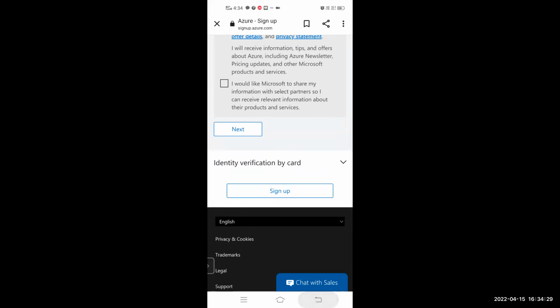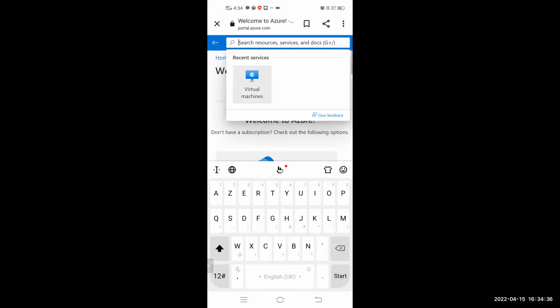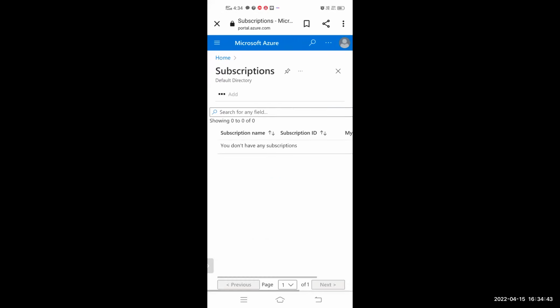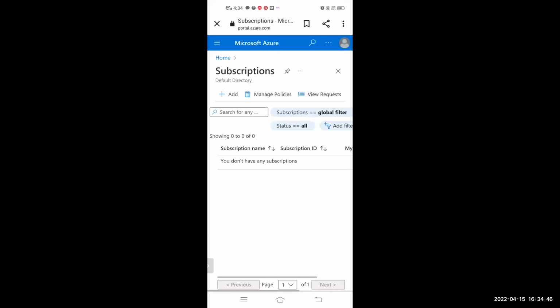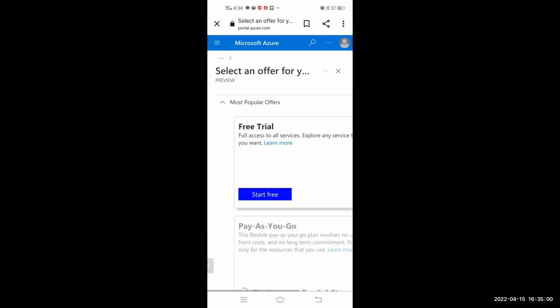Close this from the top, or go back to, yes, click on search, this search icon at the top right hand corner. Click on subscriptions. Now you see guys, you don't have any subscription. Kumail had one subscription, hence he was able to see one subscription, right? Now click on add, and it is checking your eligibility for free offer. And you see Isaac bhai is eligible for free offer.